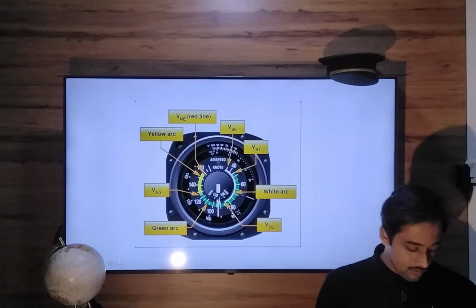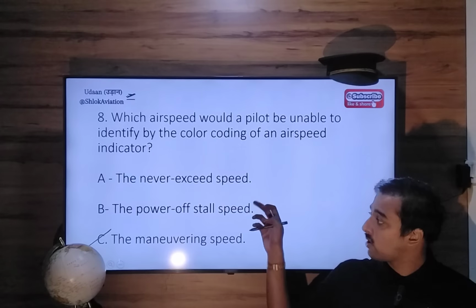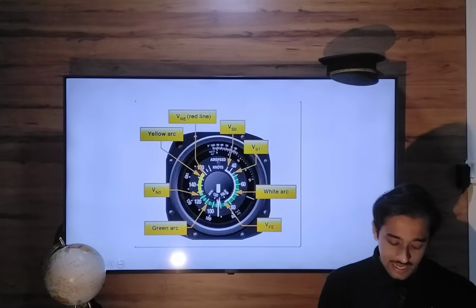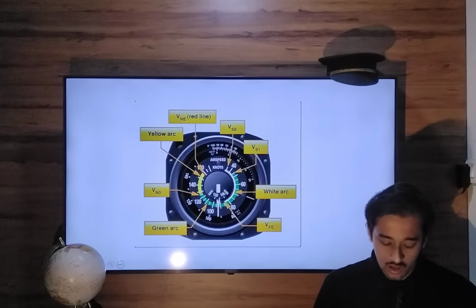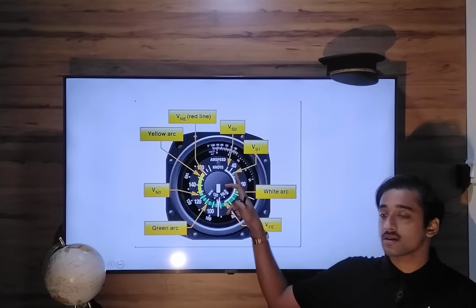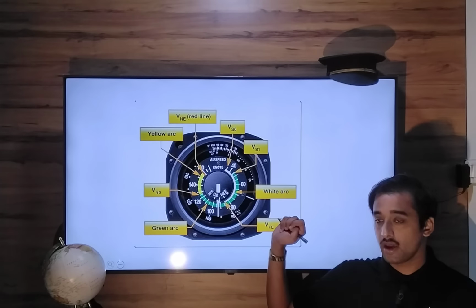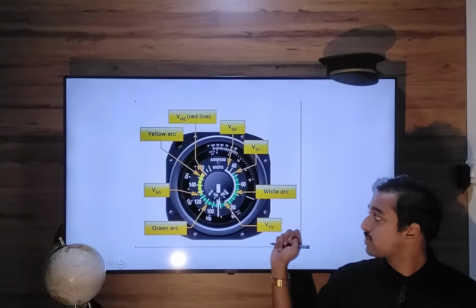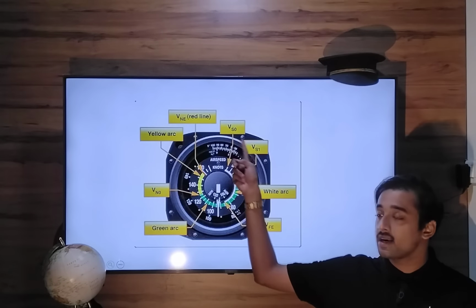After that, power-off stall speed. The power-off stall speed is indicated by VS1, the lower limit of the green arc. So that is also indicated, but maneuvering speed, nowhere here can you find maneuvering speed.